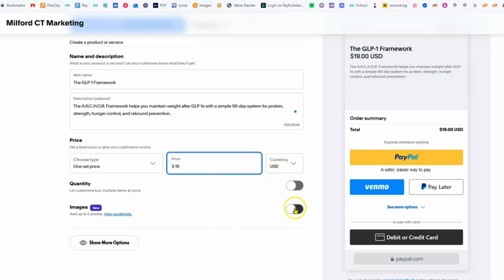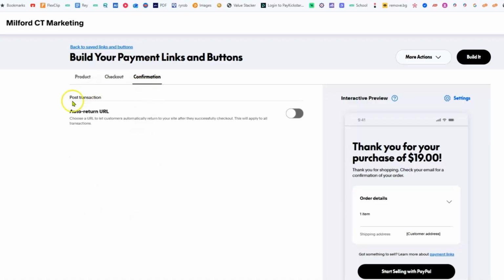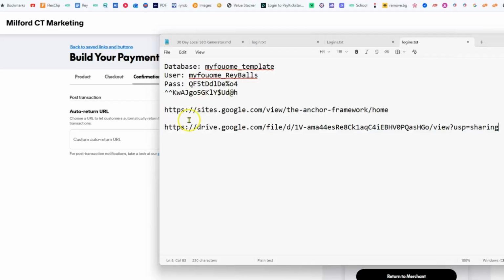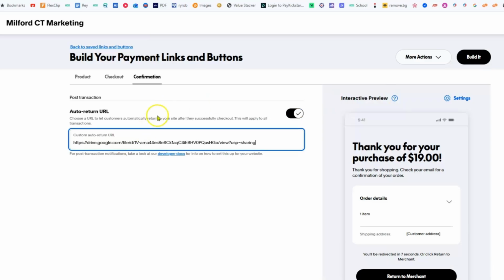You can add images if you want to or whatever. So once you get that done, we're going to go to checkout and we don't want to change anything in here. Then we go to confirmation. And so we want to put in our own URL and we're going to put in the custom URL. So this is where we're going to send the people, it's actually going to go to the PDF itself. So we're going to go here to our document. We're going to highlight this URL, copy, and then we're going to paste it right in here. So this is where they're going to go once they pay for the product.